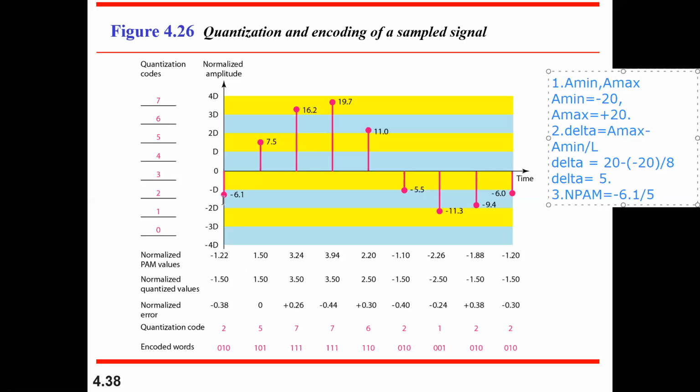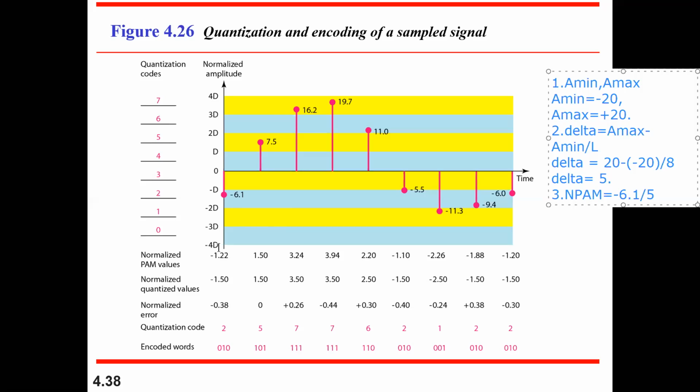So this is 1.5, whereas here this is at the plus D. With respect to this, if it is available in this particular area, then it will be plus 1.5. Whereas with respect to your next one, that is 16.2, right? With respect to this, what is the quantized value? 3.24 will be coming across with respect to your 3.5. This is minus 3.5, this is plus 3.5. In that particular manner, it will go on to recognize the normalized quantized values.